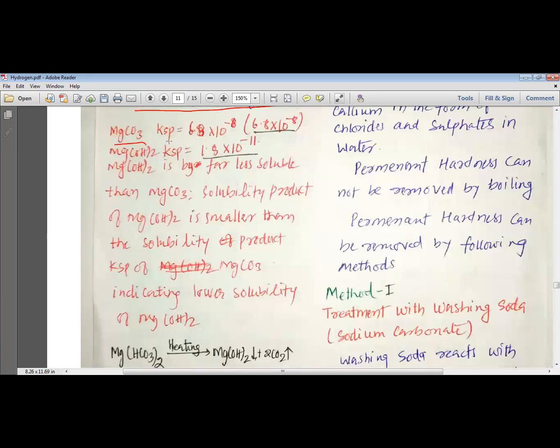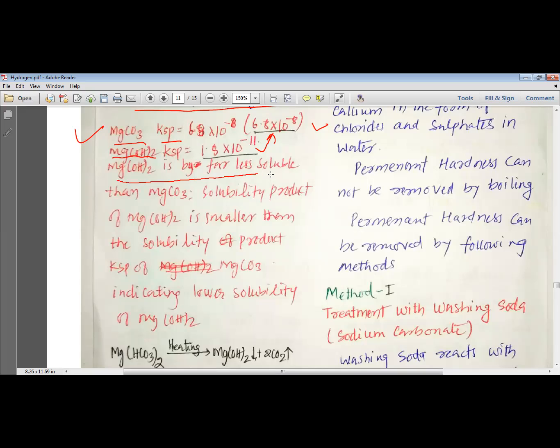Magnesium carbonate has a Ksp, which determines its solubility, and this value is 6.8 × 10^-8. But when you look at magnesium hydroxide, its Ksp is 1.8 × 10^-11. So this value is less than that value, and that is why the Ksp value for magnesium hydroxide is less than the Ksp value of magnesium carbonate.